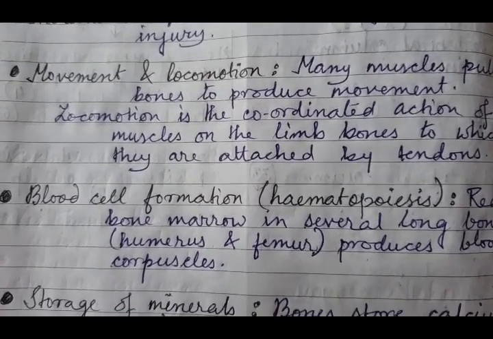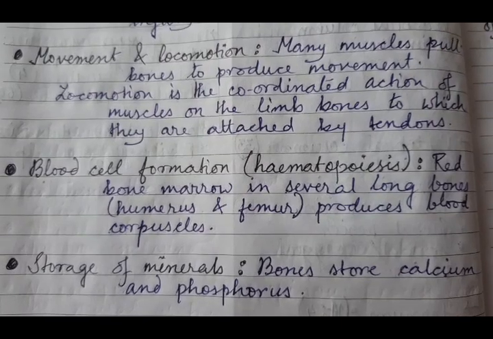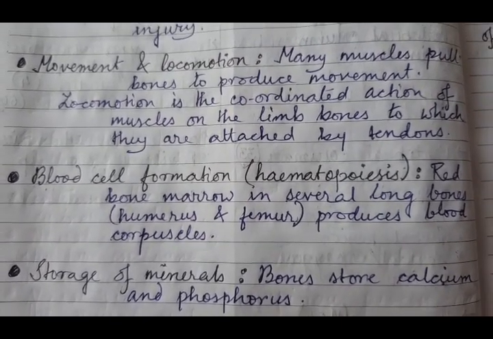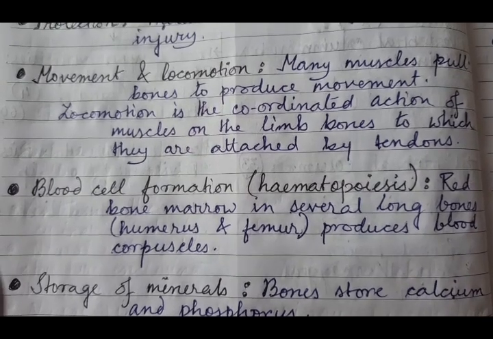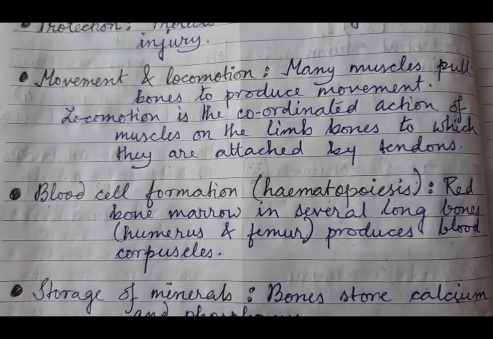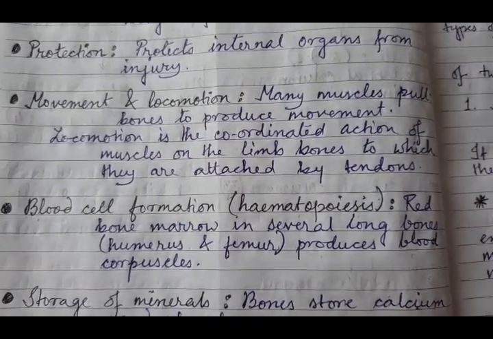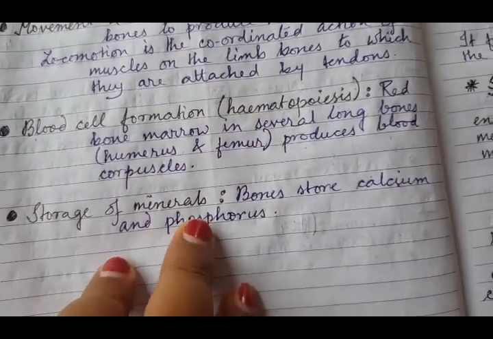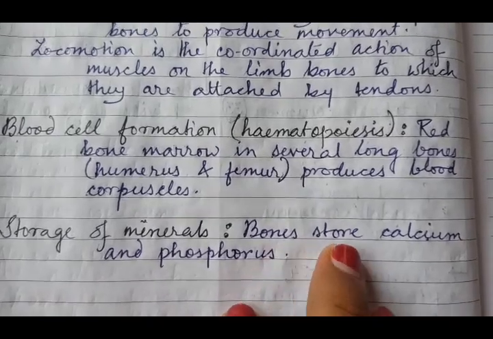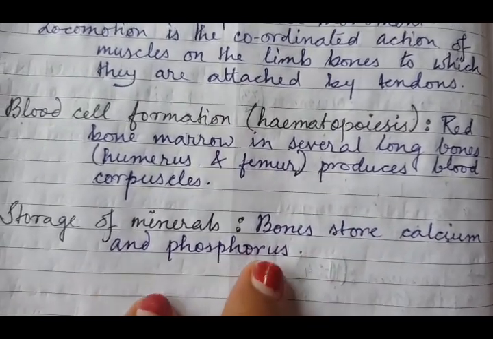Then blood cell formation, this is a very important function of the bones. That is, the red bone marrow in several long bones produces blood corpuscles, and it is termed hematopoiesis. And storage of minerals: generally the bones store calcium and phosphorus.